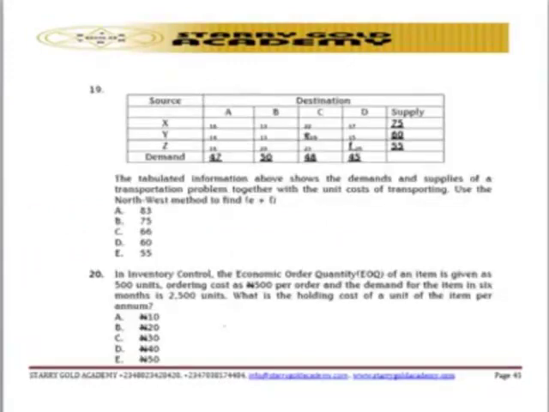So let's look at question number 19. Where is it coming from? That's another one, we call it the transportation problem. That's where the question is coming from. You are given the source, you are given the destination. Source and destination, that is talking about the transportation problem. Go and gather information on how to tackle any question based on the transportation problem. Using the northwest method to find E plus F. So that's for the transportation problem.